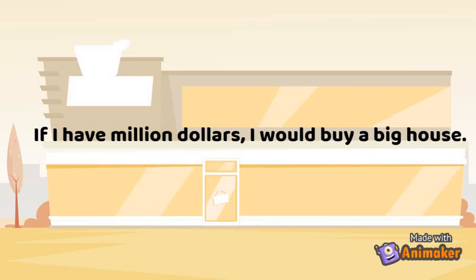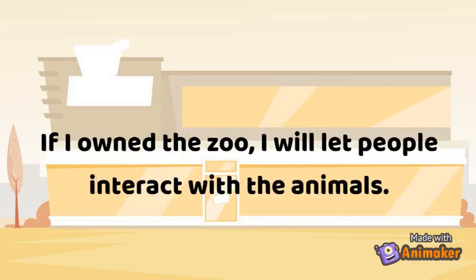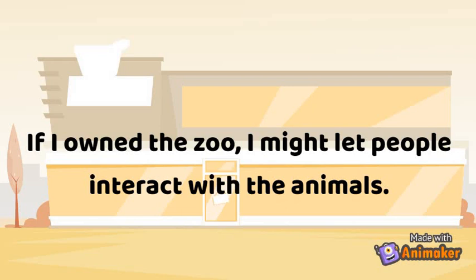Also remember, you should use a modal auxiliary verb in the main clause when using the second conditional mood to express the unlikelihood that the result will actually happen. But people actually do this: if I owned a zoo, I will let people interact with the animals. But it's incorrect. The correct one is, if I owned a zoo, I might let people interact with the animals. So that's all about second conditionals.